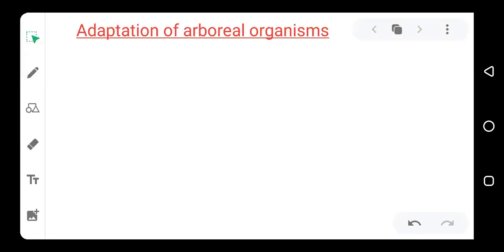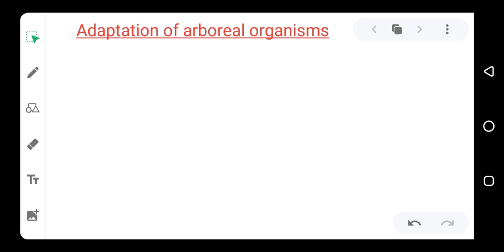Today we want to talk about the adaptation of arboreal organisms. We've said that arboreal organisms are organisms that live on plants. So we want to look at the features that make it possible for these organisms to live on top of trees.